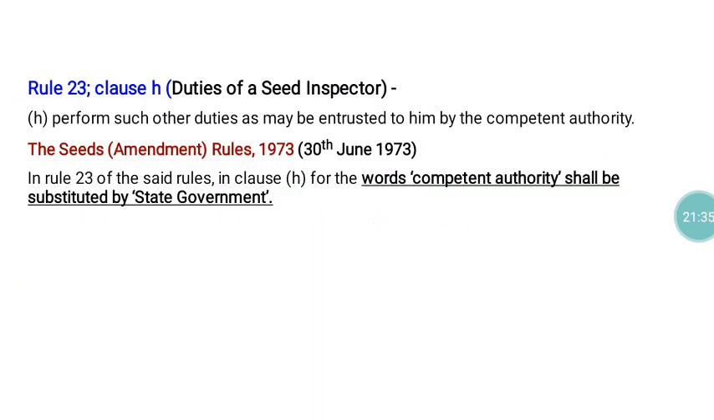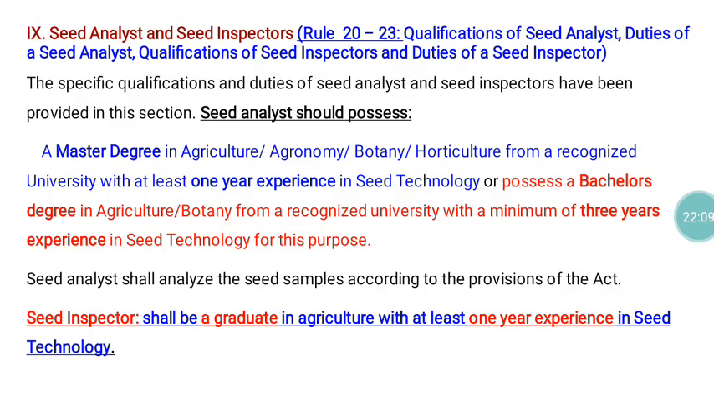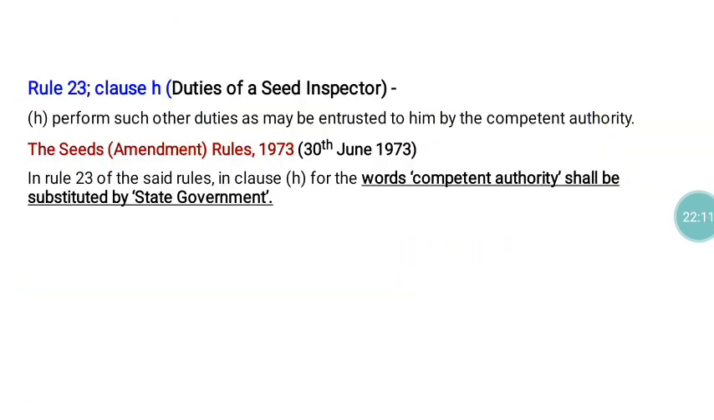Then Seed Rule 23, class H, mainly gives information regarding the duties of the seed inspector. They have to perform the duties entrusted to them by the competent authority. Here also they introduced an amendment on 13th June 1973, and the words 'competent authority' are replaced with 'state government', because the state government is the competent authority for the seed inspector. So that word is introduced here.